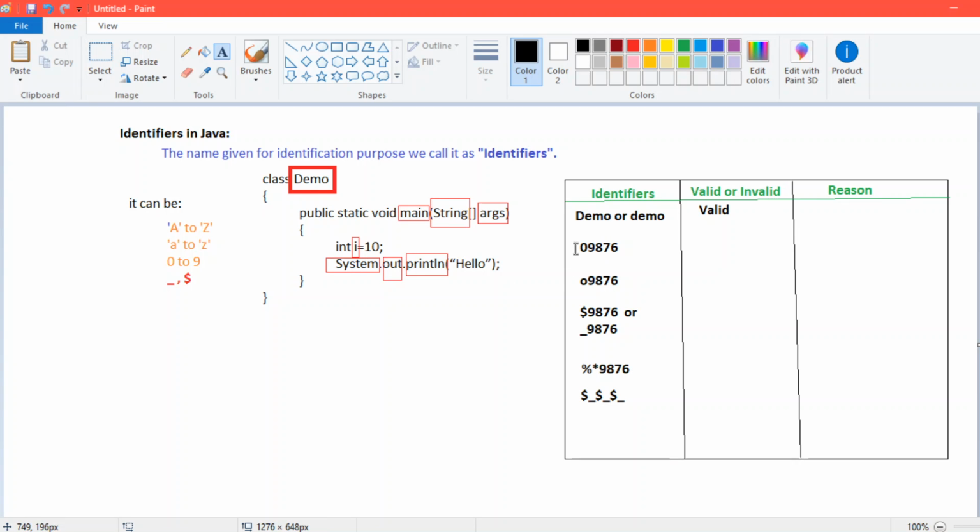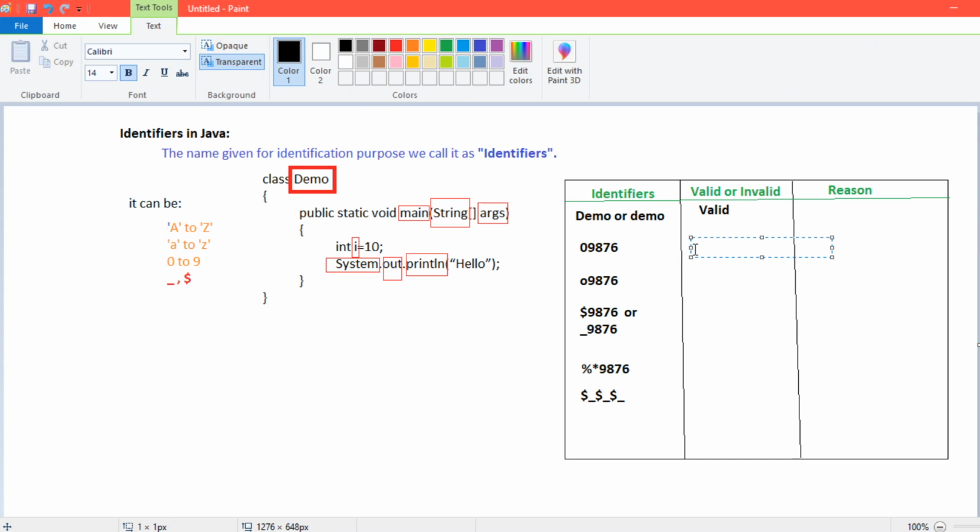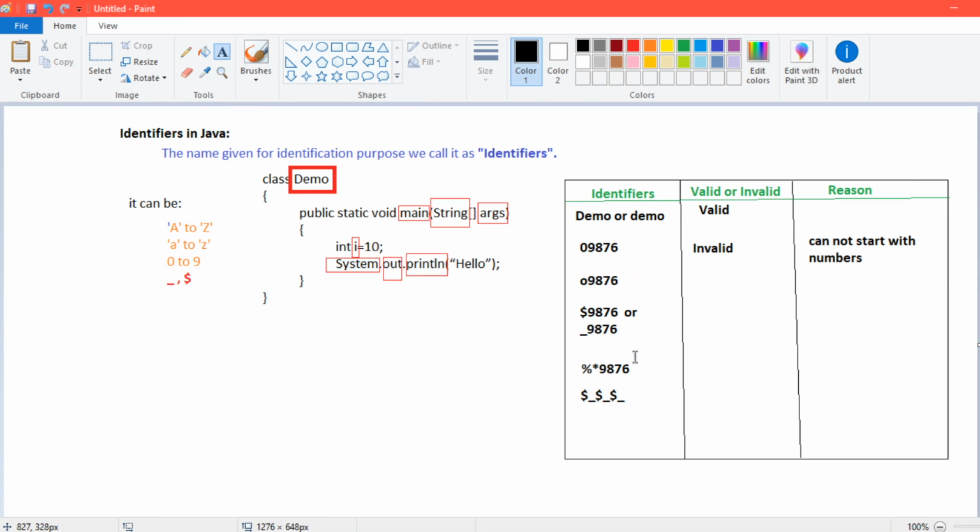Because we cannot start with a number. Whether it's a class name, method name or anything, we cannot start with numbers. So here we have to be very accurate. So it's invalid. The reason: cannot start with numbers.